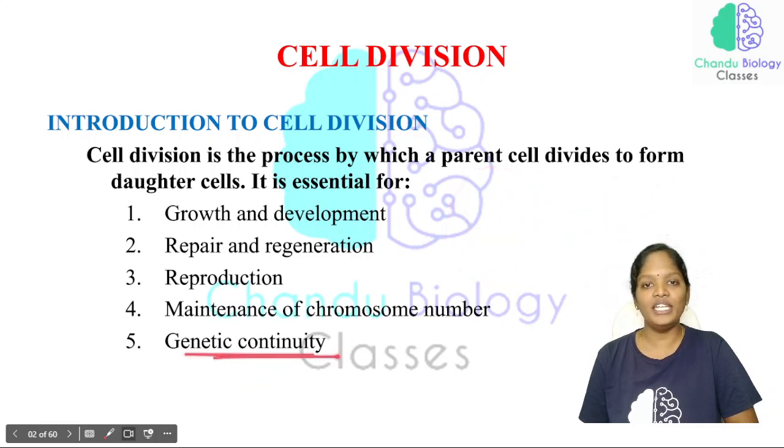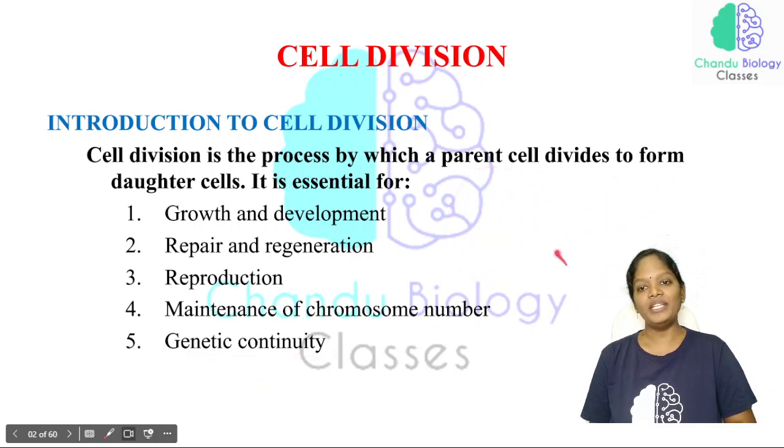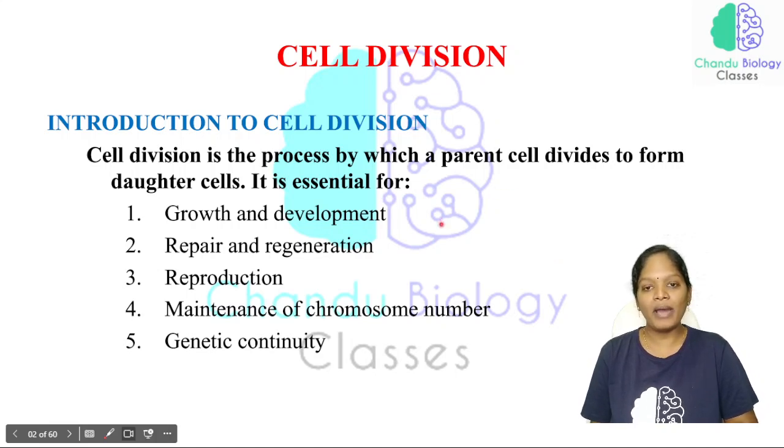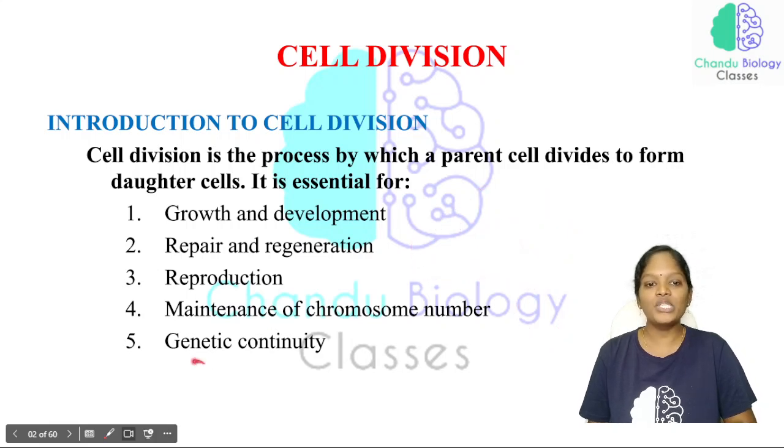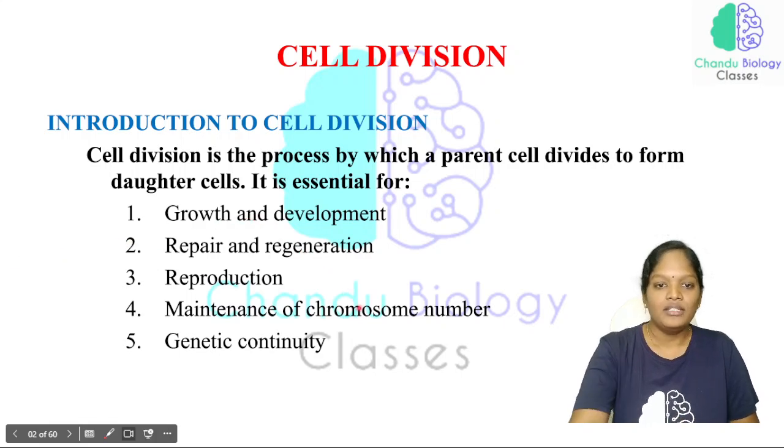And genetic continuity. Genetic continuity means the parent DNA undergoes a replication process. So the 2 daughter cells look exactly the same as the mother cell. This is genetic continuity. These are the factors which are essential for cell division.